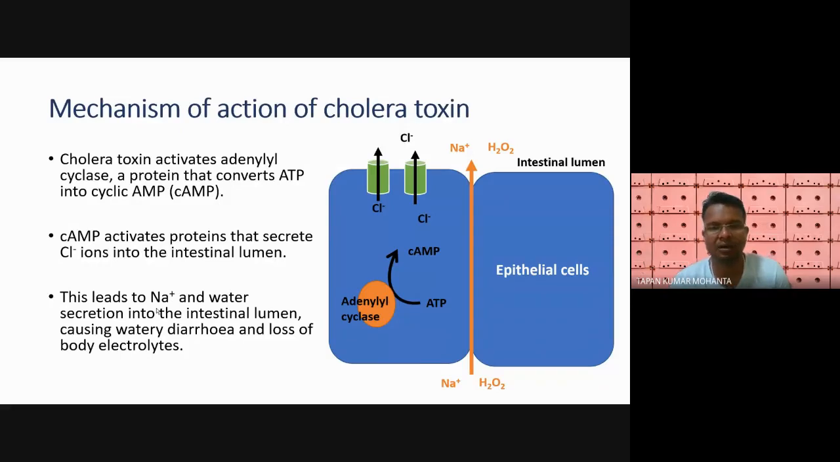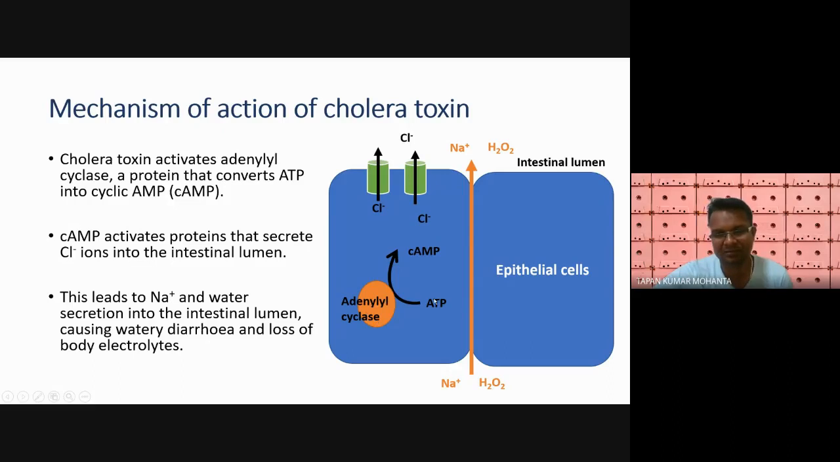So how does cholera toxin work? Mechanism of action of cholera toxin. You can see adenyl cyclase is one enzyme, and this cholera toxin activates adenyl cyclase. When we get cholera toxin, it activates this adenyl cyclase, and what does this adenyl cyclase do?